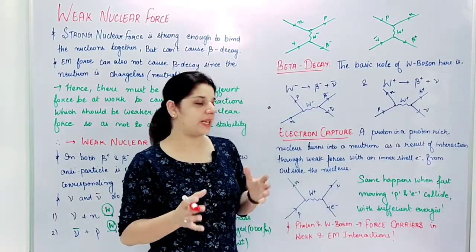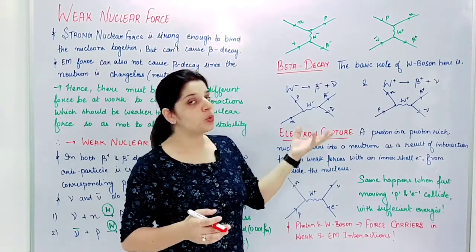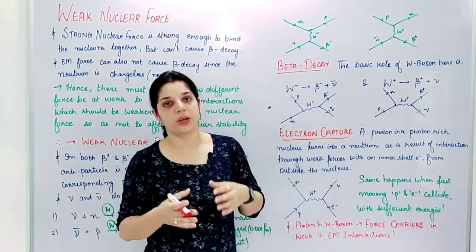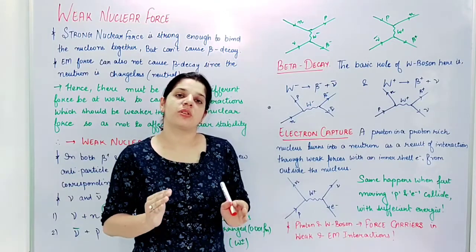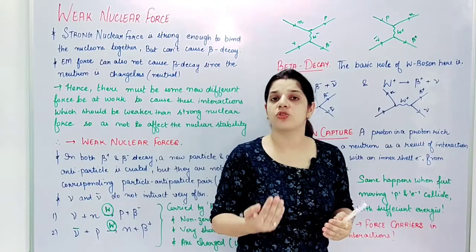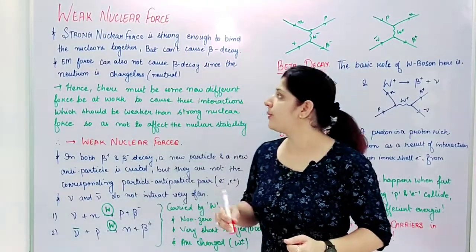Now, what is beta decay? It is basically when a neutron gets converted to a proton in a neutron rich nucleus, or when a proton gets converted to a neutron in a proton rich nucleus. So the strong nuclear forces are strong enough to bind these nucleons, but they cannot cause the beta decay, right?